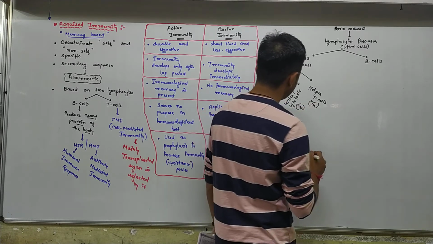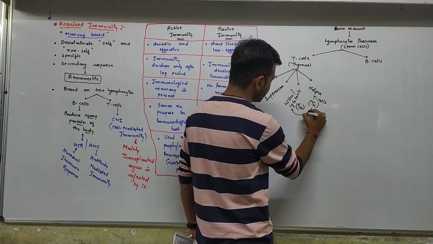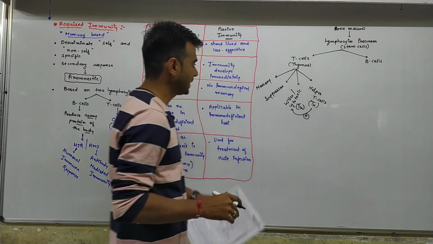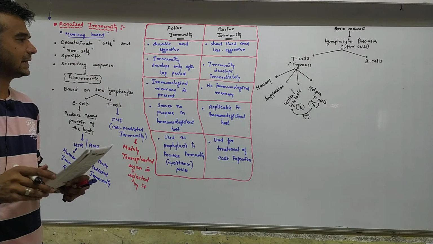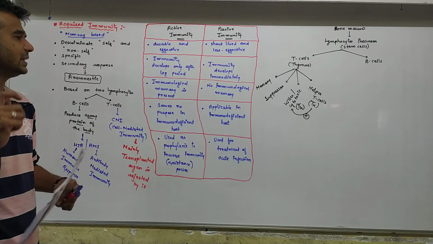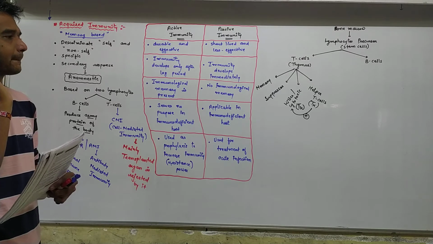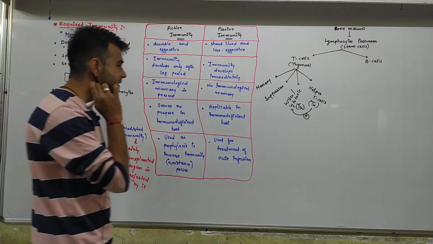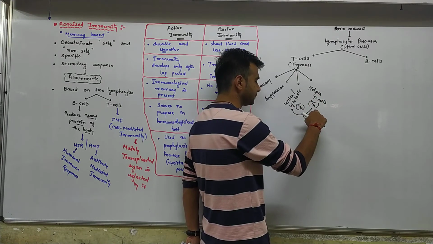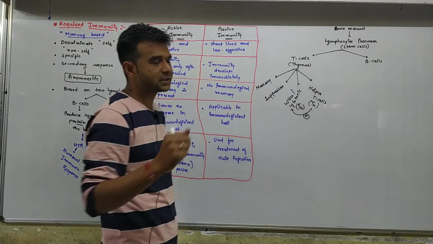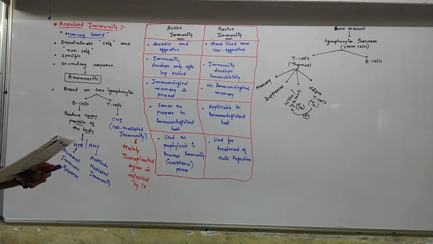Sometimes helper T cells produce the positive response and activate the killer cells. So killers or cytotoxic T cells are known as TK, and helper T cells, in short, we remember as TH. Helper T cells help the B cells to produce the antibody. Fine.